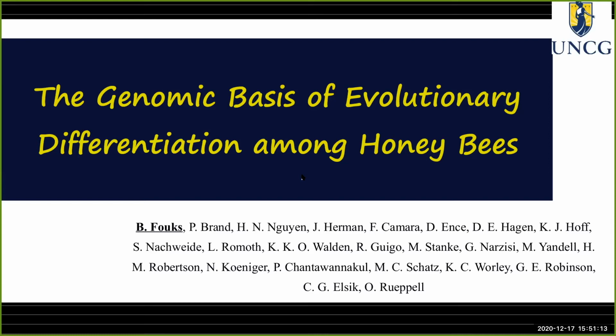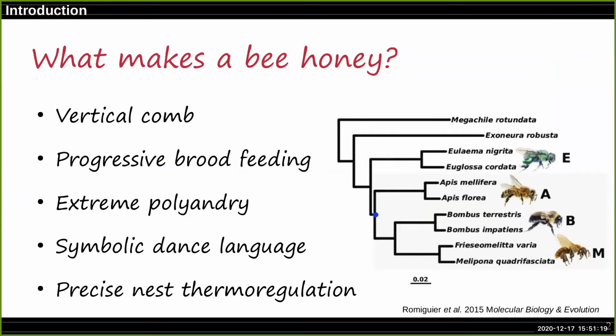So hi, today I will talk about the genomic basis of evolutionary differentiation among honeybees. What are the main characteristics that tell honeybees apart from other bees? Honeybees build vertical comb, progressively feed their brood, are extremely polyandrous, and have evolved a symbolic dance language. Even though other bees also demonstrate nest thermoregulation, honeybees are highly precise at thermoregulating the nest.